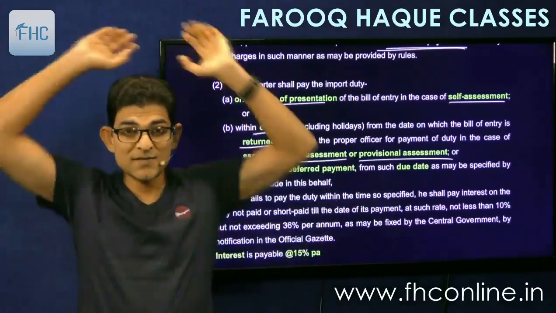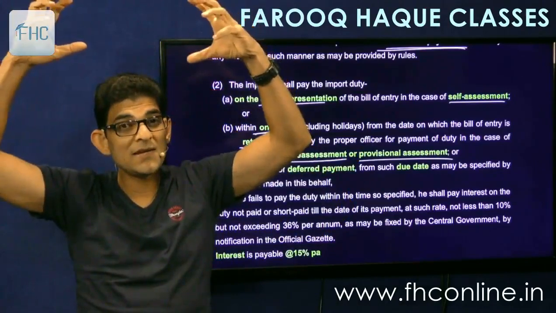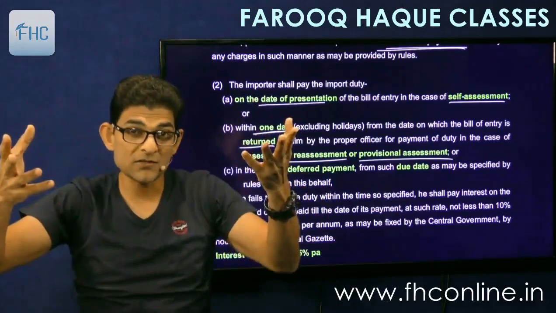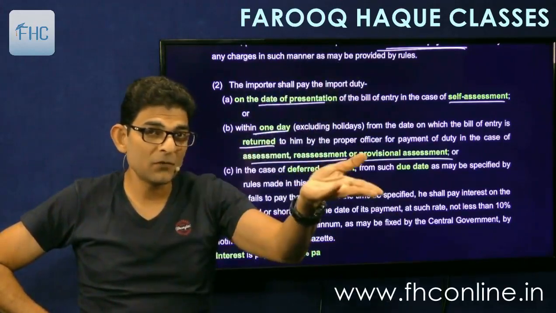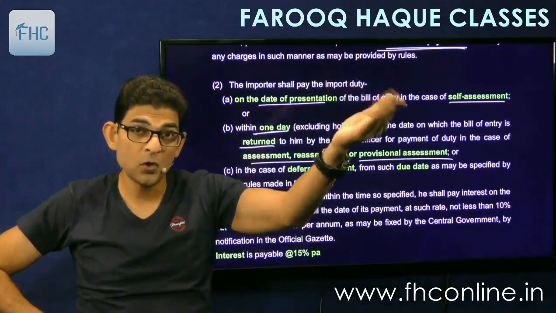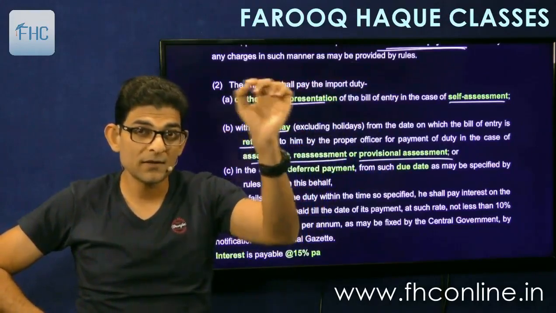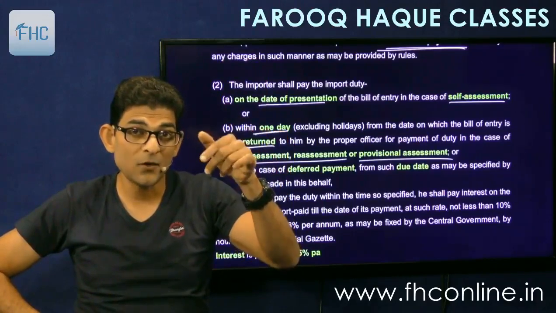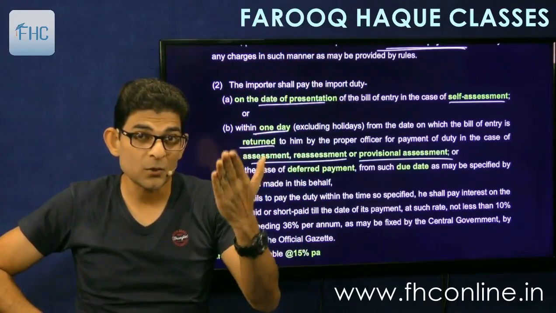Now as you remember, in section 18 we had seen that in case of provisional assessment, the duty cannot be ascertained by us. There is no self-assessment. Hence we have gone for provisional assessment. So then the officer tells us how much you should pay, right? So we will file the bill of entry asking for provisional assessment. We will not pay any self-assessment duty. Then the officer will assess the duty and tell us. So he will return the bill of entry to us mentioning that you should pay provisional duty of 35 lakhs. So then we will pay on the very next day after getting the bill of entry returned to us.